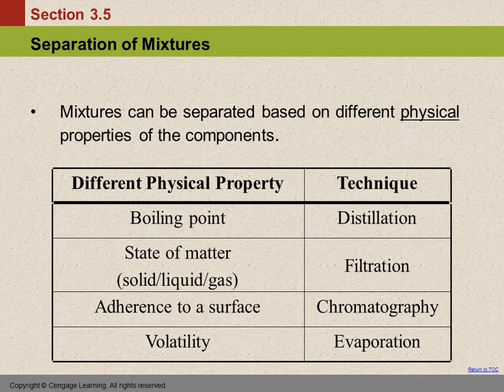Separation of mixtures. Mixtures can be separated based on differences in their physical properties. Compounds and elements cannot. An element can't be separated into separate things anyway, but a compound cannot be separated using physical properties. So these are some examples of separating of mixtures.